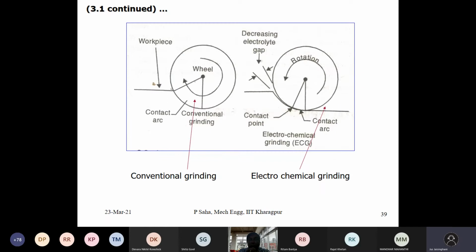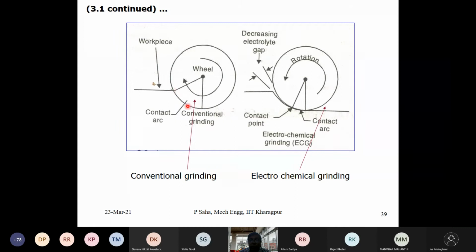Another advantage of this process: you have to understand how it is different from the conventional grinding process and what the involved cutting force is. In the conventional grinding process, the contact arc is much larger.